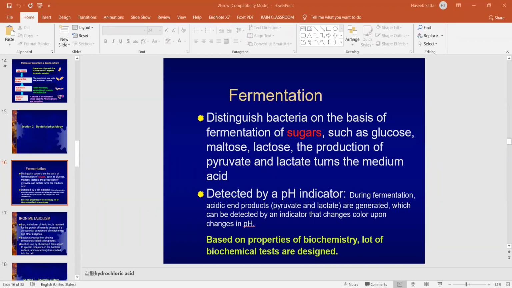The Krebs cycle produces more ATPs as compared to anaerobic glycolysis. So that is why the facultative aerobic bacteria grow very rapidly. Why? Because of the oxygen, because of the Krebs cycle. So this is what we call the fermentation.